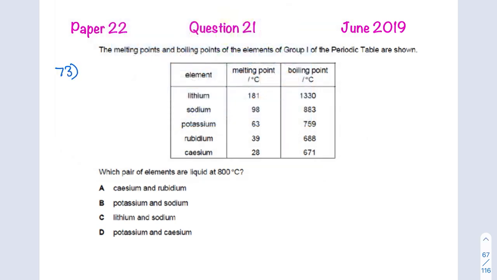Coming to question number 73 from June 2019, paper 22, question number 21. The melting points and boiling points of the elements of group 1 of the periodic table are shown. Which of the elements is a liquid at 800? We know that before the melting point, the substance will be in the form of a solid. Between melting point and boiling point, the substance will be a liquid, and after the boiling point, the substance will be in the form of a gas.